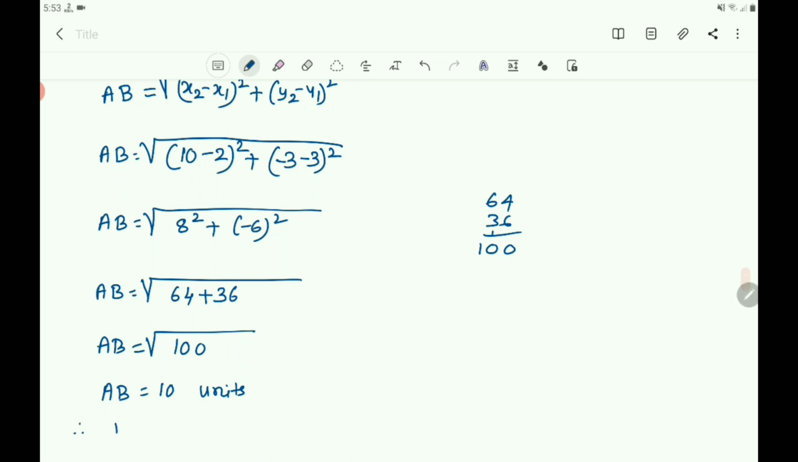Therefore, the distance between A and B is 10 units.